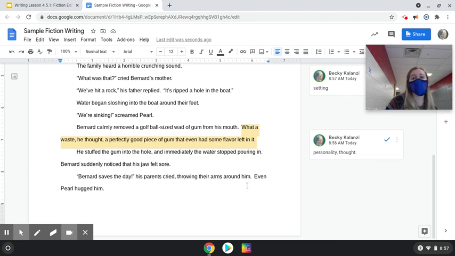So I might need to talk about maybe at the end, I want to say Bernard saves the day. They hugged him. And I might even say even Pearl hugged him as their boat slowly made its way into the harbor to dock.